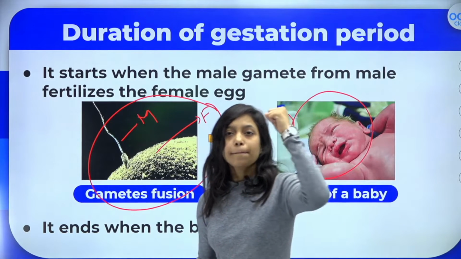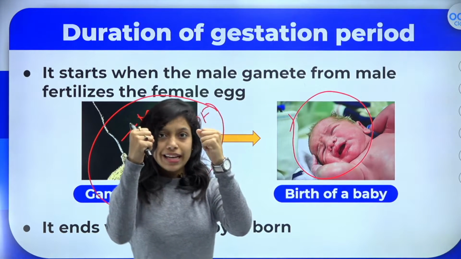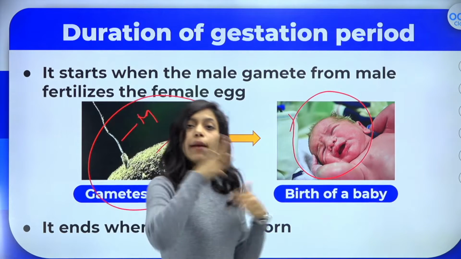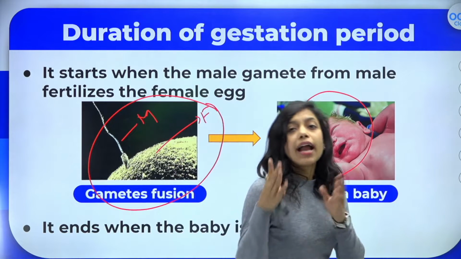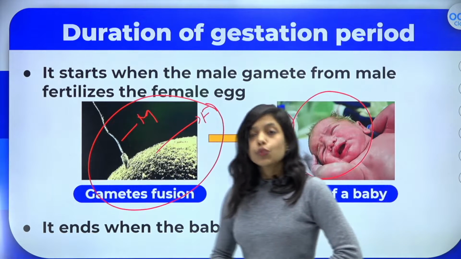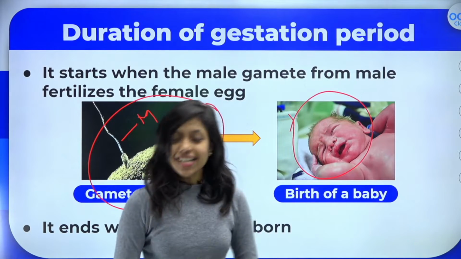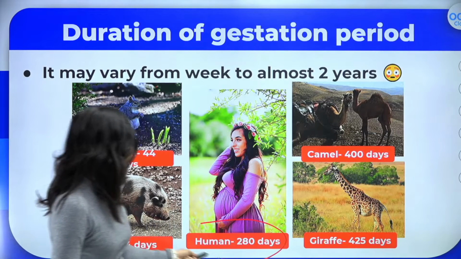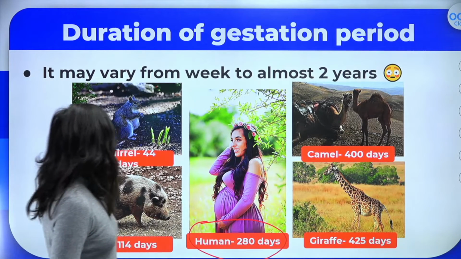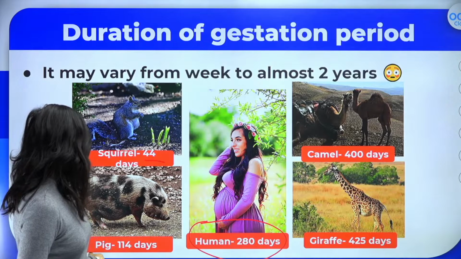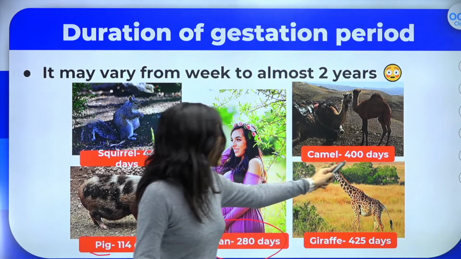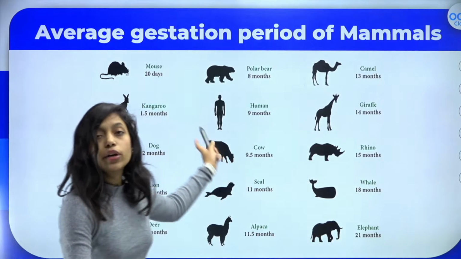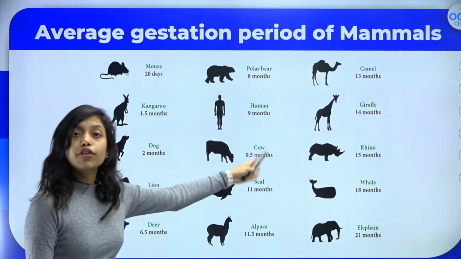What happens? The male cell combines with the female cell, okay? Fusion will take place, the embryo will be formed, the embryo will be converted into a baby, and the baby will come out of the mother's womb. This whole period is called the gestation period, and it varies in different animals. For example, in human it is 280 days, almost 9 months. For squirrel it is just 44 days, pig 114 days, camel 400 days, and giraffe 425 days. You can have a look at the different gestation periods for different animals.